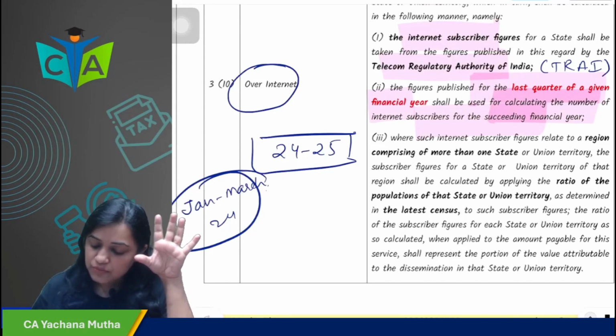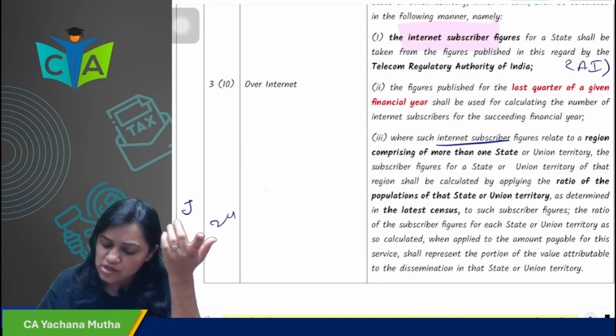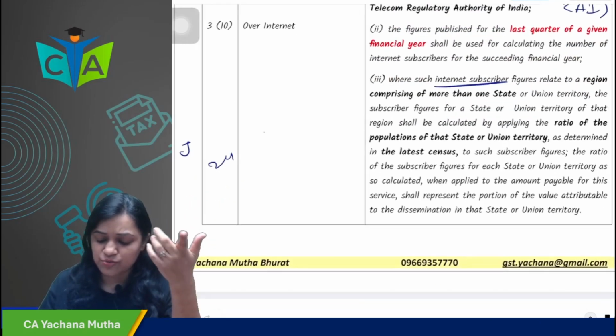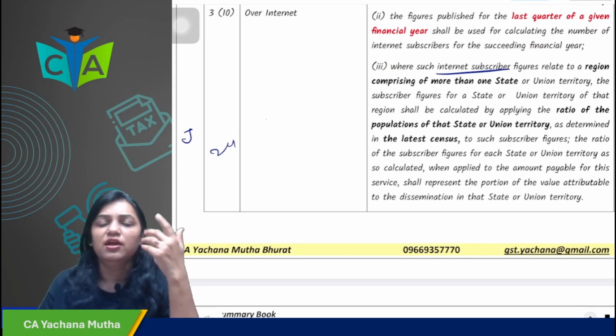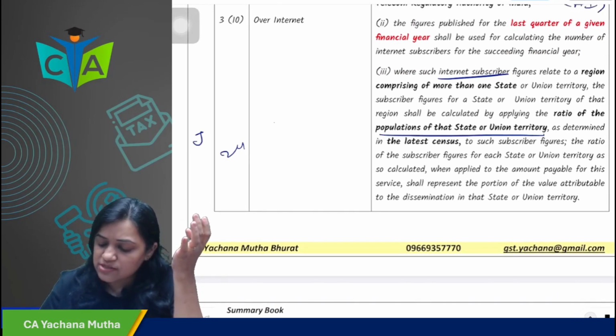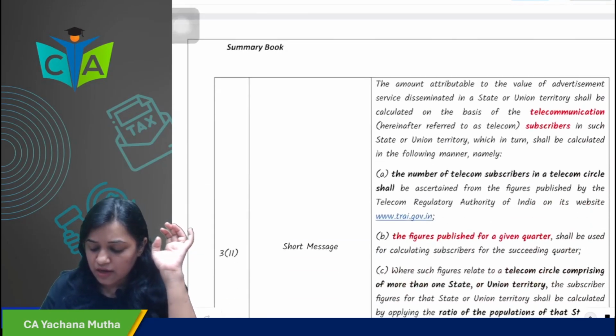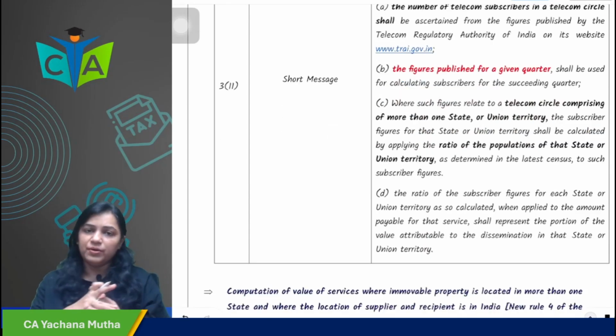Now again, when the internet subscriber figures given by TRAI are not for one state but for a region, in that case, how will you find out the state data? On the basis of the ratio of the population of that state or union territory in the latest census. In the latest census, I hope it is clear.